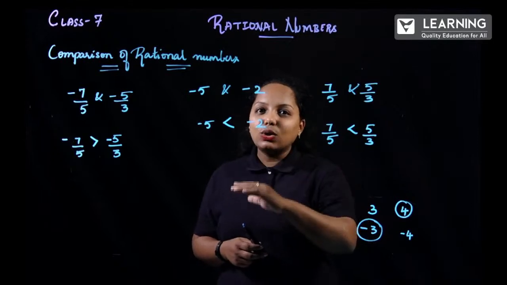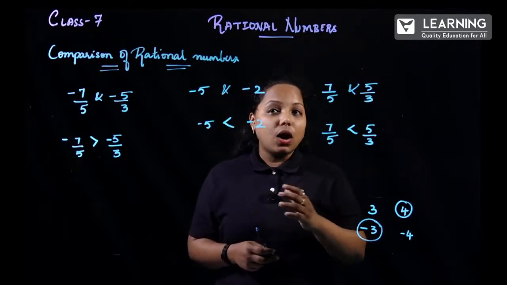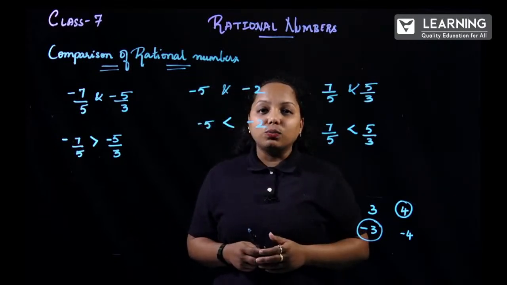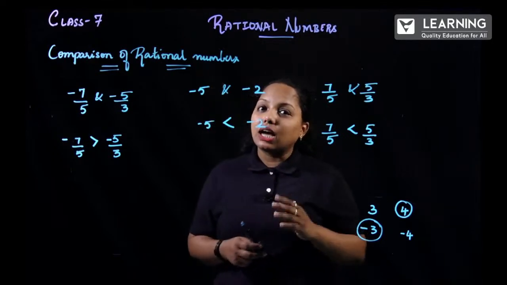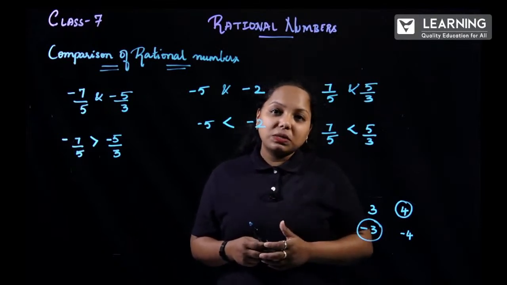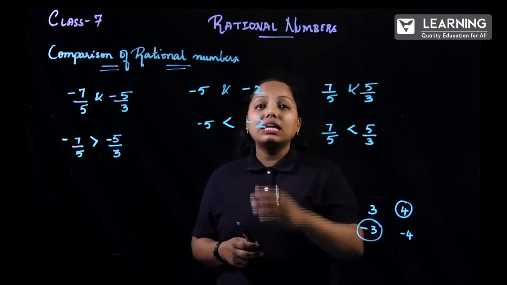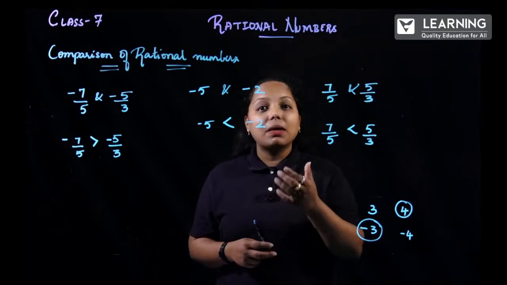Now let us directly look up the second problem, minus 5 and minus 2. So now just ignore the signs over there. So it is 5 and 2. So when you consider 5 and 2, which is greater? Obviously 5 is greater, but with the minus sign, the one which is lesser has to be the greater. So which is the lesser? 2 is lesser, but that is the greater number over there when it is considered with the minus sign.